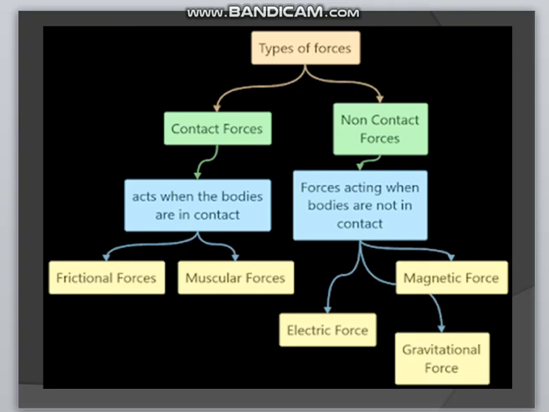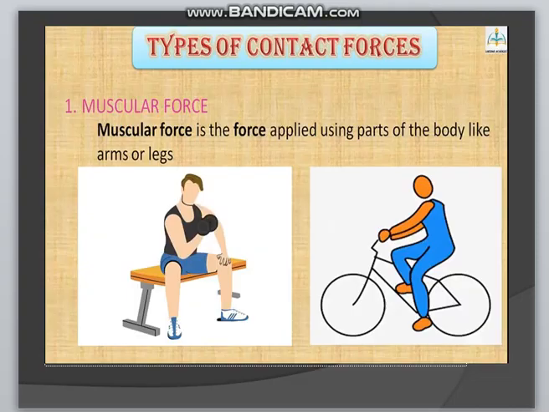Now one by one we will discuss the various types of contact and non-contact forces. So we start with the contact forces. Basically, we have three types of contact forces. The first one is muscular force. Muscular force is also known as biological force. The force resulting due to the action of muscles of humans or animals is known as muscular force.